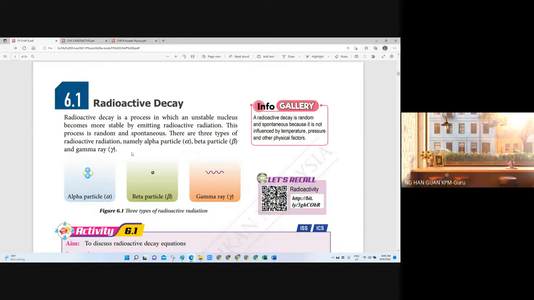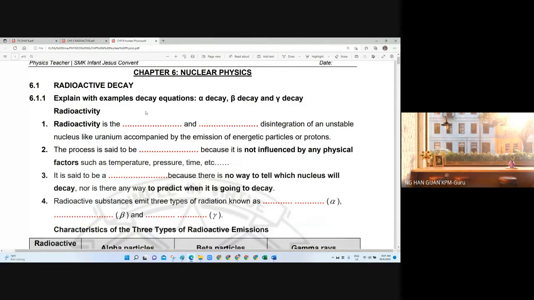Right. Okay. So the 6.1 radioactive decay. Radioactive decay, you need to study about the three different radiations. Before that, you should understand that radioactive decay is actually a random and spontaneous process. So refer to my module, huh?